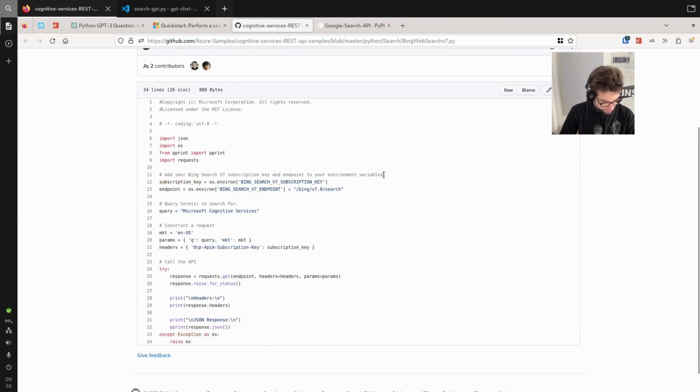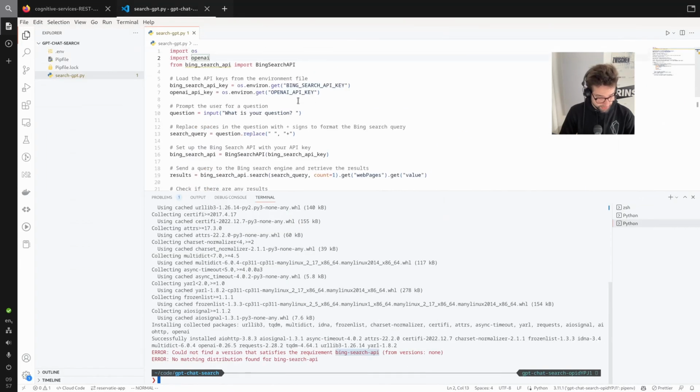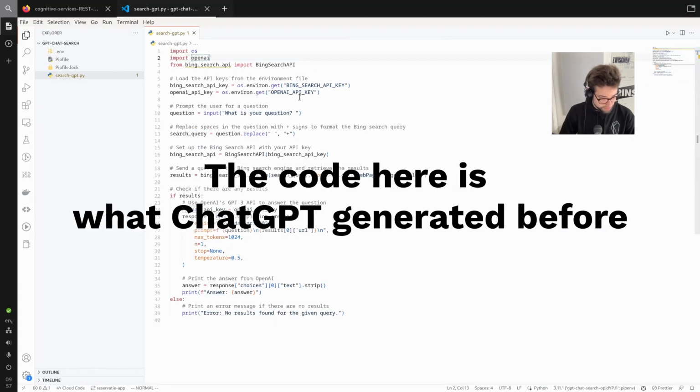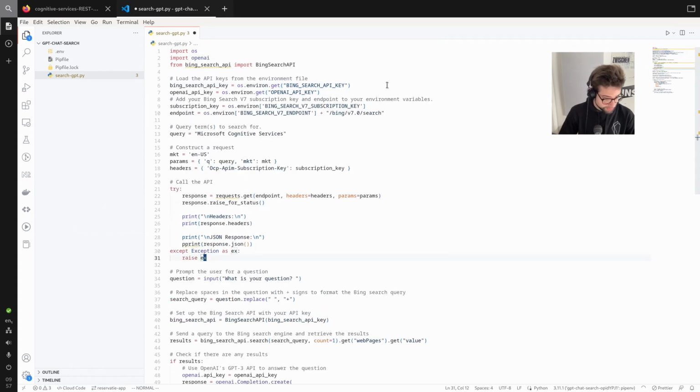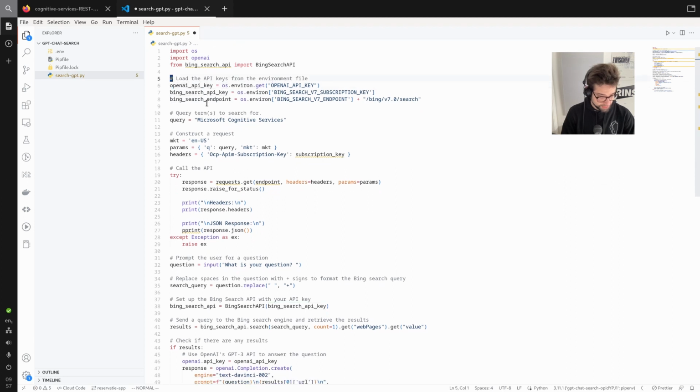So okay, we'll add this in here. Damn it, this is so complicated. So Bing search API key. Let's do this. Oh, no. Bing search endpoint. Cool. So we have this.